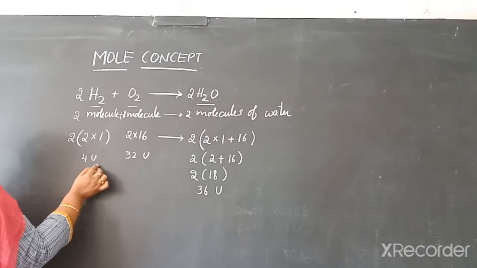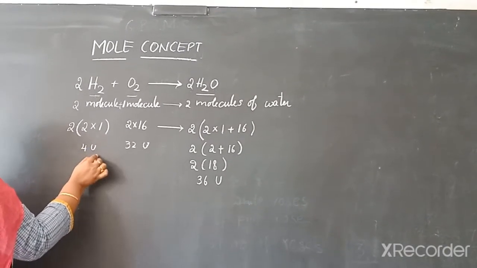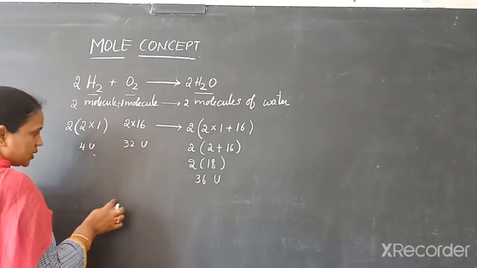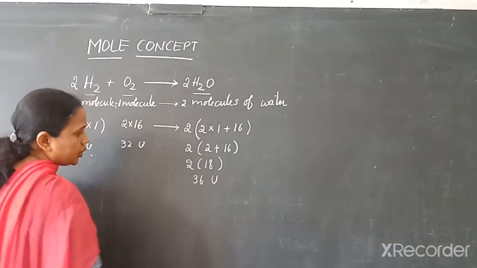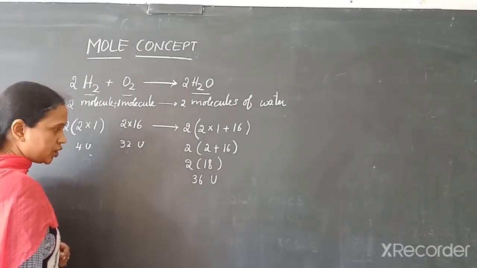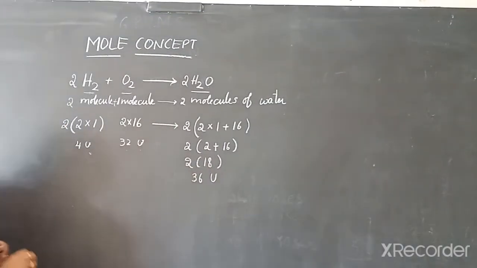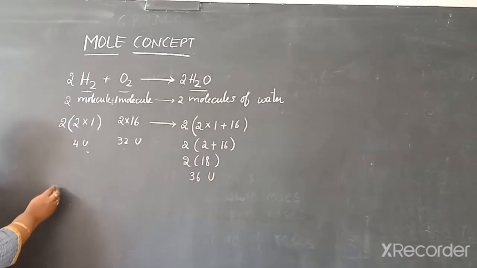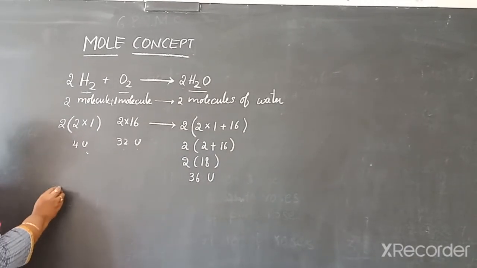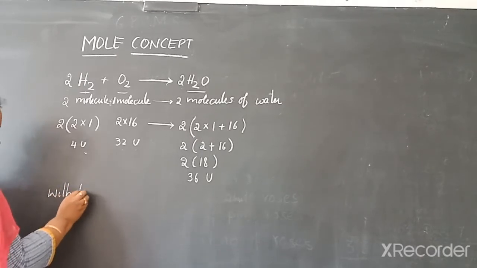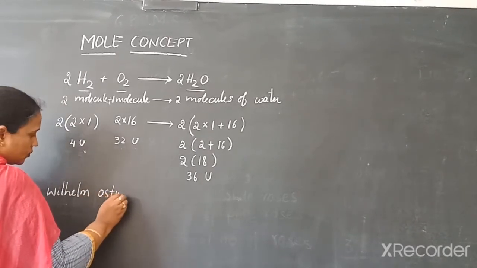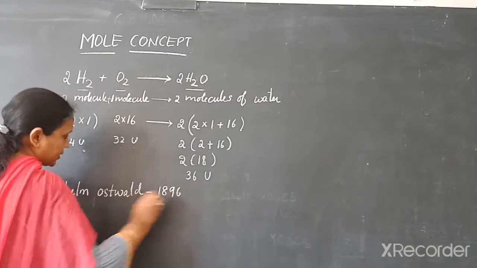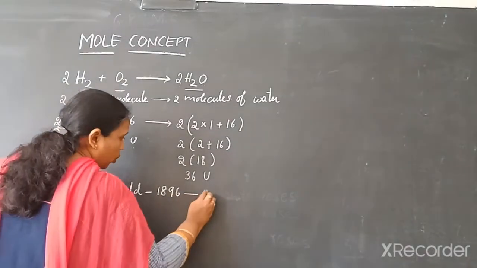Now come to the end. 4U, 4 unified mass of hydrogen when it combines with 32 unified mass of oxygen gives 36 unified mass of water molecule. So, if you want to express anything in terms of quantity, a new word was introduced by Wilhelm Oswald in the year 1896, the word mole.